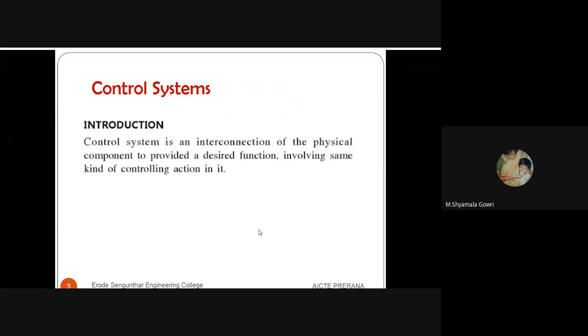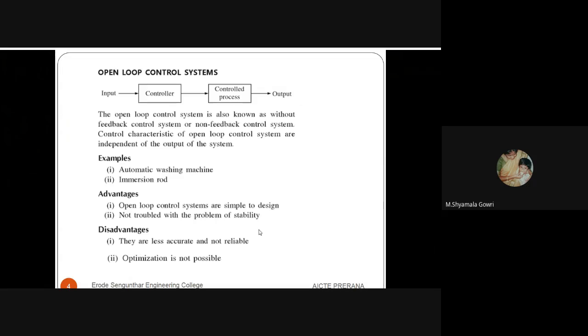Control system is an interconnection of physical components provided to get a desired function involving the same kind of controlling action in it. The control system is of two types. One is open loop control system, another one is closed loop control system. The open loop control system is also known as without feedback control system or non feedback control system.